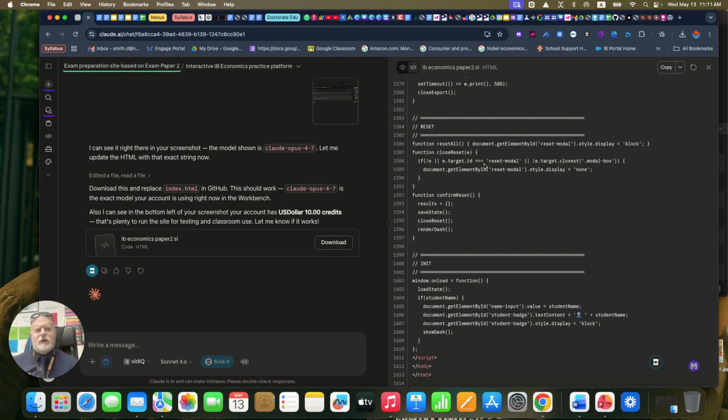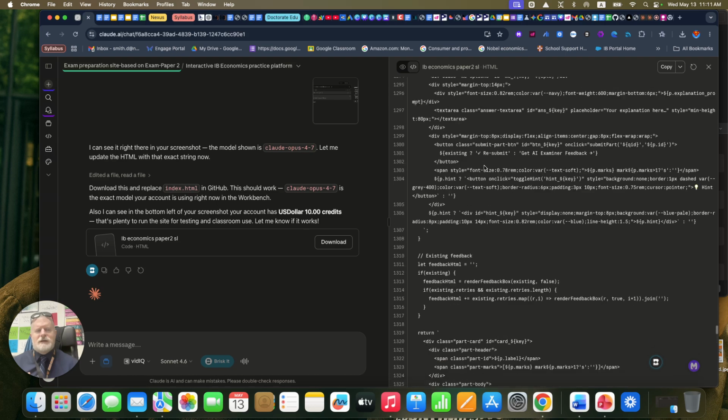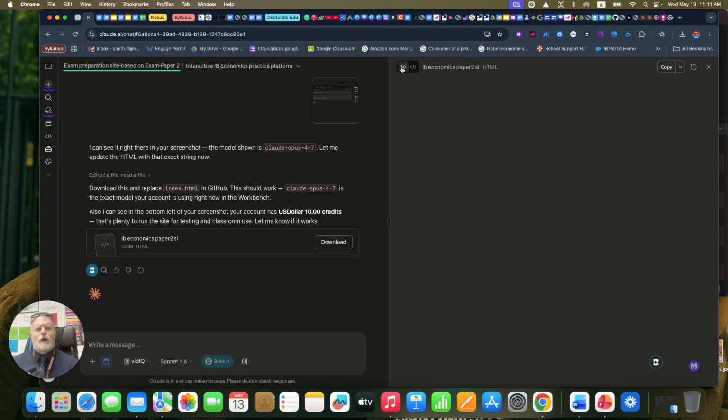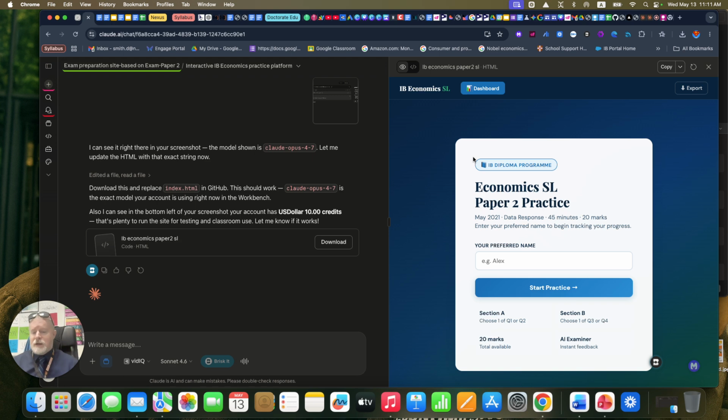That's what the HTML file looks like. It's quite extensive. But this is what the app looks like in and of itself. So as said, they will put a preferred name in. So not their actual name, not their email address. It's not going to record that information, just their preferred name, which is generic enough that it's not necessarily privacy concerns, right? Don't have to worry too much about that.